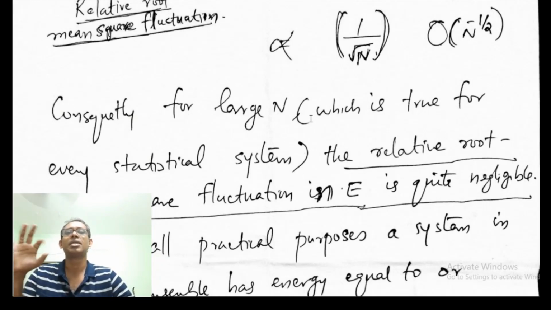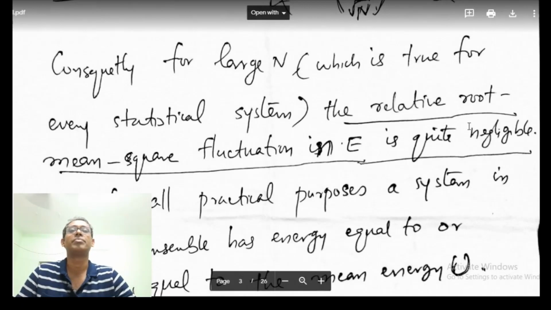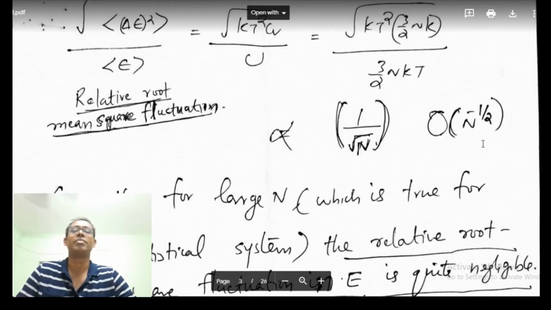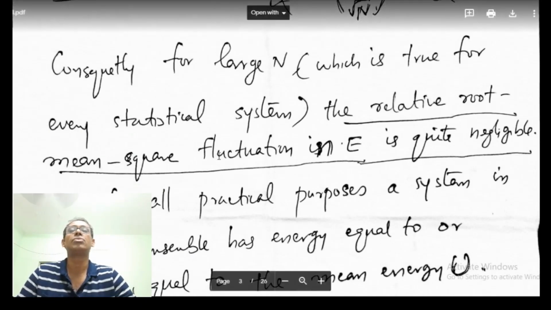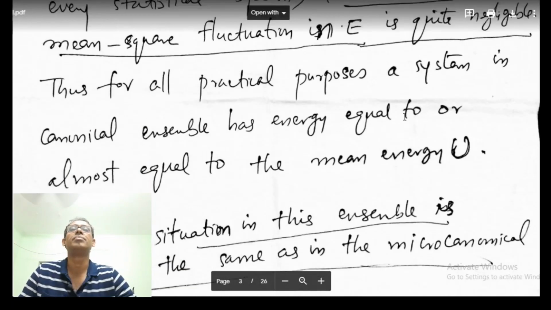In statistical mechanics, we always consider systems having a very large number of particles. So for large N, this will be very, very small, quite negligible. So the relative root mean square fluctuation in energy is quite negligible.